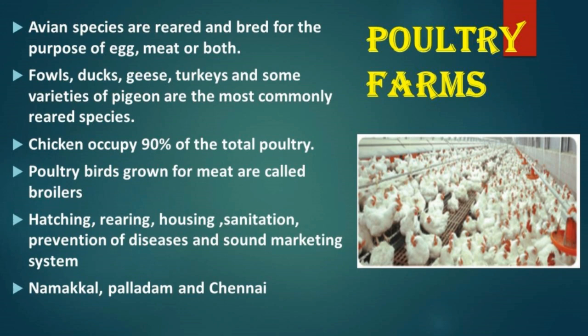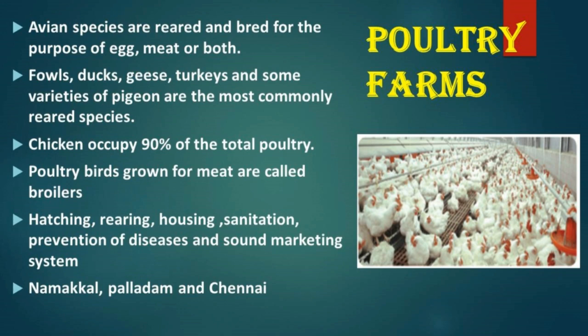Poultry farms. In poultry farms, avian species are reared and bred for the purpose of egg, meat, or both. Fowls, ducks, geese, turkeys, and some varieties of pigeon are the most commonly reared species. Chicken occupy 90% of the total poultry. Poultry birds grown for meat are called broilers. Layers are the female fowls grown for egg production.